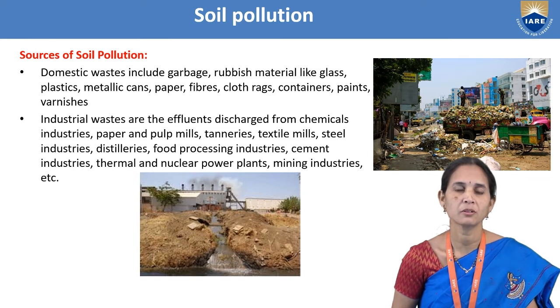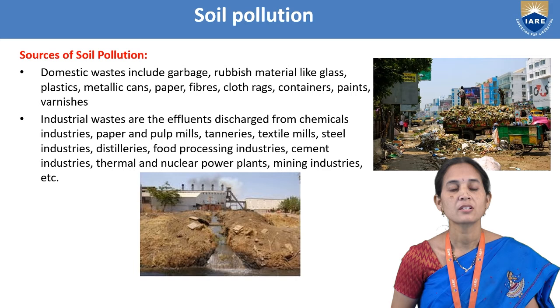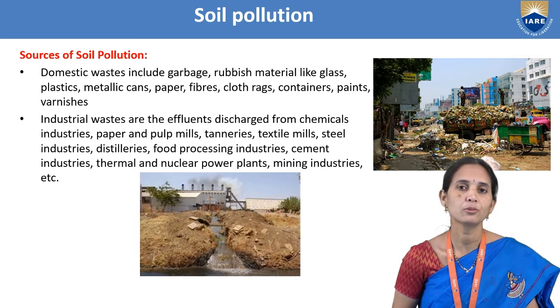Industrial wastes are the effluents discharged from chemical industries, and we can take the paper industry, textile industry, steel industries, food processing industries, cement industries, thermal and nuclear power plants, and mining industries.